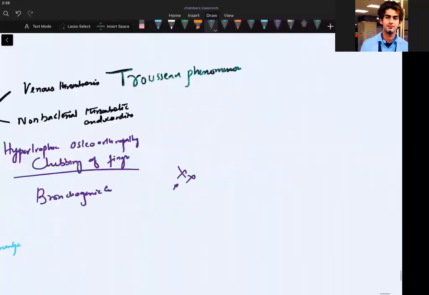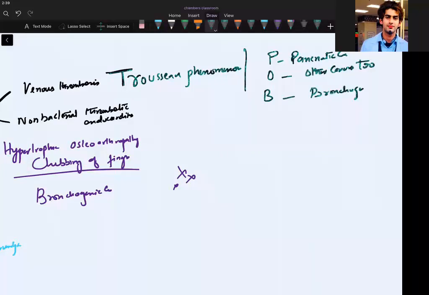Trousseau phenomenon is seen in pancreatic cancer, other cancers too, bronchogenic carcinoma. Okay, bronchogenic carcinoma.